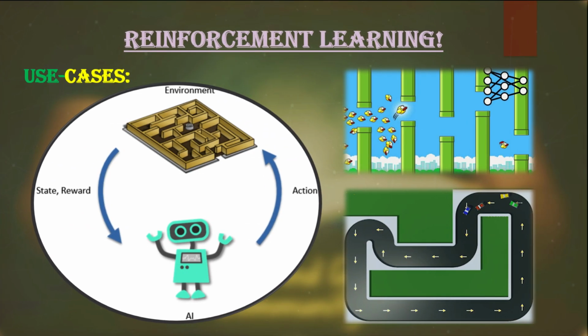Another important type of machine learning is reinforcement learning. This is a completely different approach from what we have learned, because this model does not use any type of labeled or unlabeled data for training, but instead learns from actions. This is the concept where the machine learns by trial and error, the same way we humans learn. We take some decision for the current situation, then we analyze our action: whether it improves or worsens the condition. Based on that feedback, we learn if that action was good or bad for that specific situation.